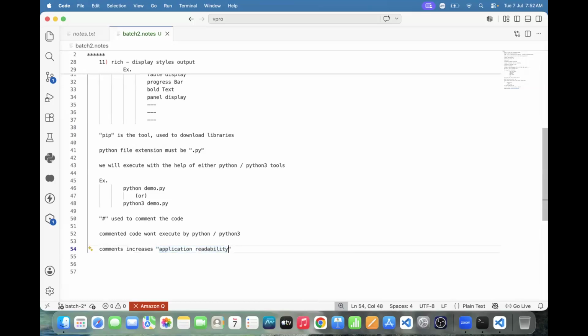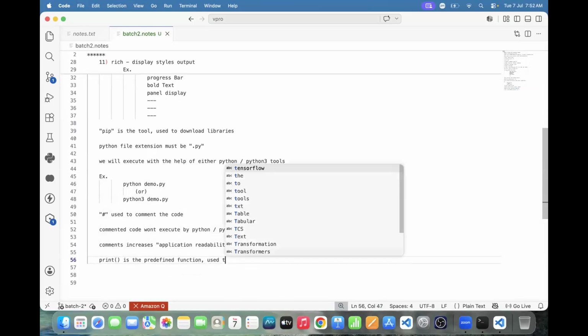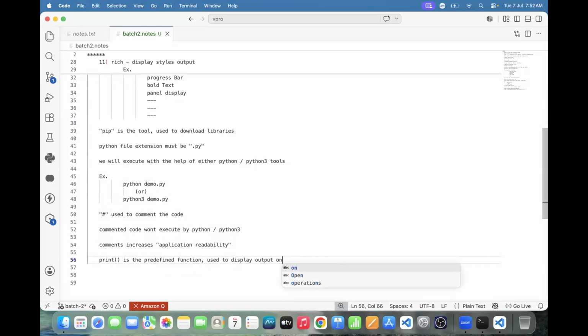Here is print. Print is the predefined function used to display output on the console.